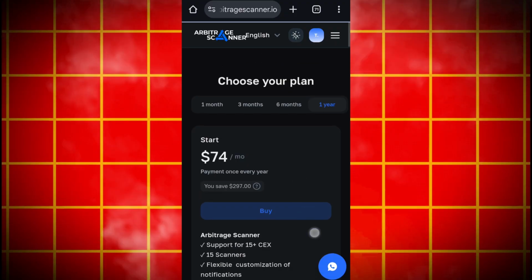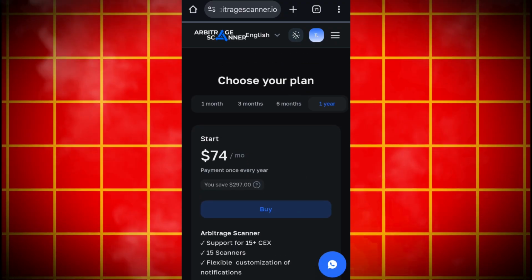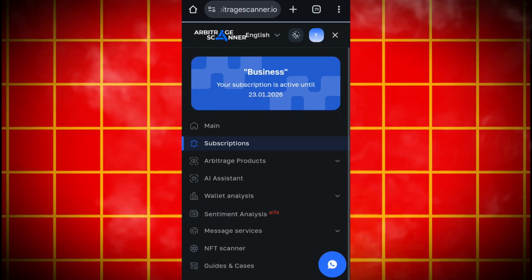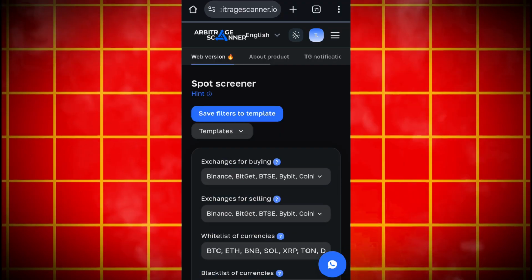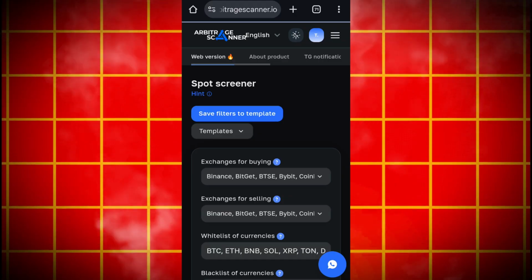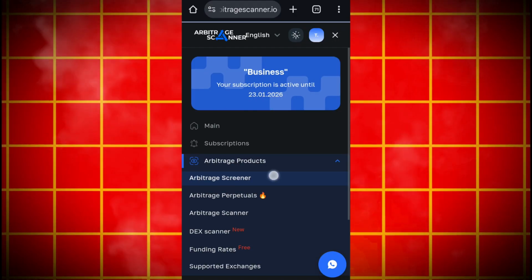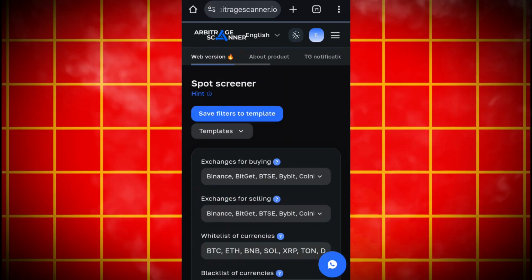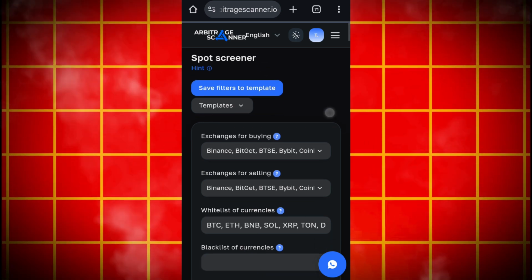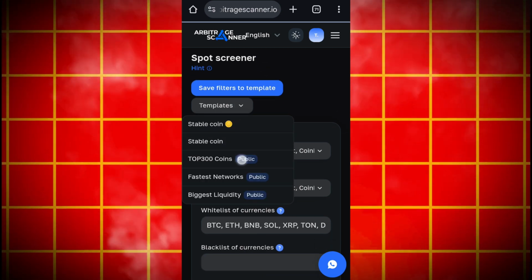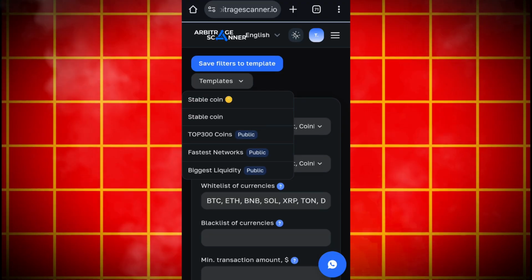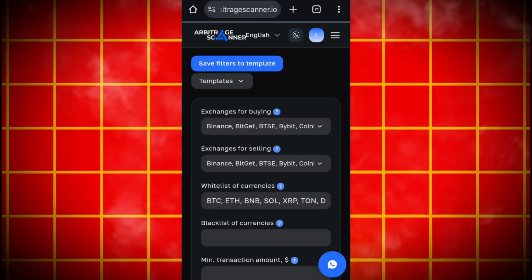Now all you have to do is click on this side and then click on arbitrage product. Then click on this arbitrage scanner. Once you have successfully gotten your plan, click on arbitrage scanner. You will find this thing where it says spot scanner. Then click on template. Because you're a newbie, you just have to click on top 30, top 300 coin. Yes, because you will also see that. Now scroll down.